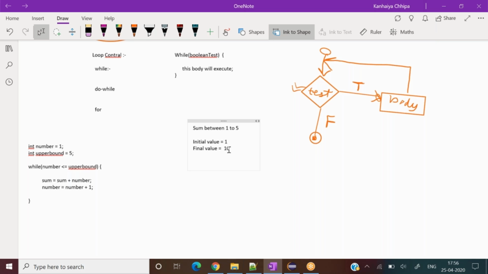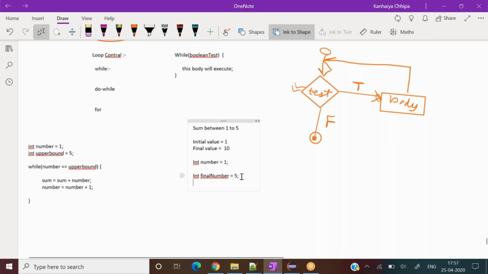So what you have to do is define two variables, and they should be integer type. So int number equal to 1, the initial number. And secondly, int final number equal to 10, or rather, write 5. Let's say 5. By sum, my definition of sum is total.